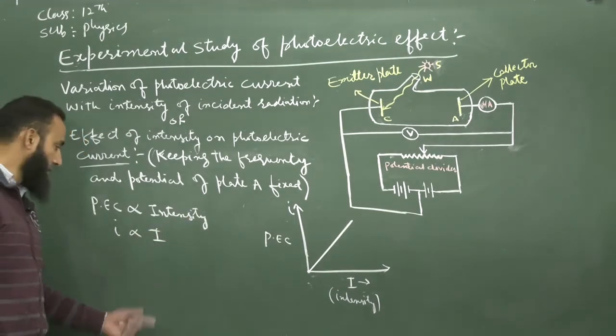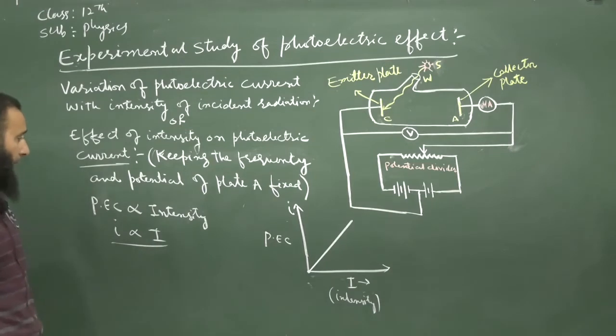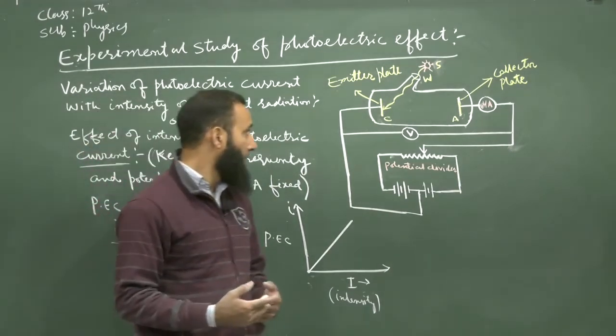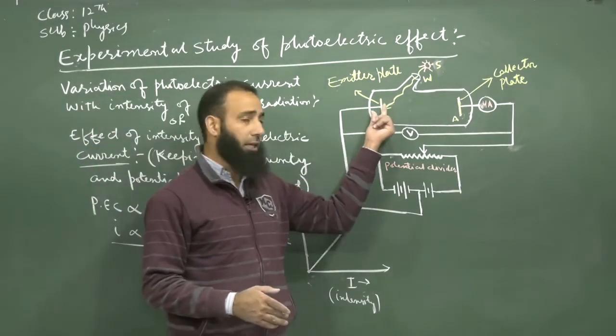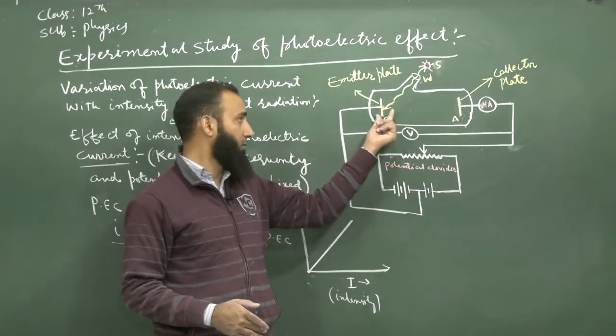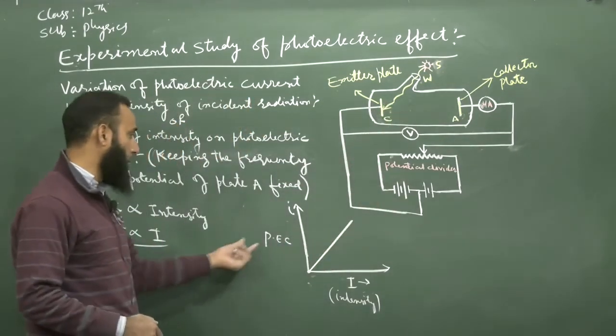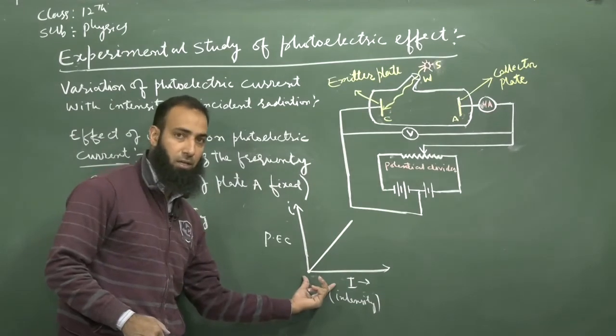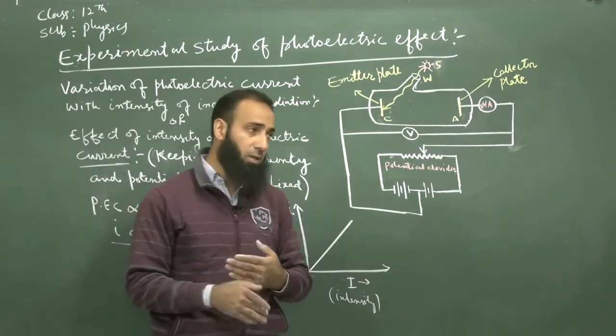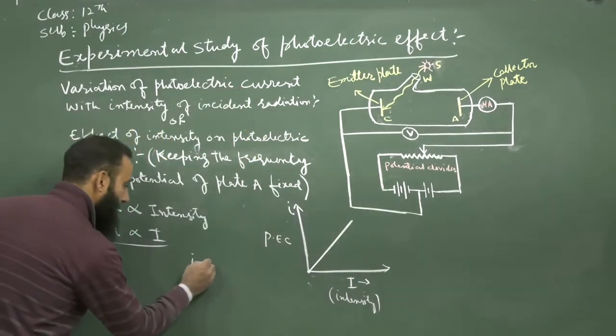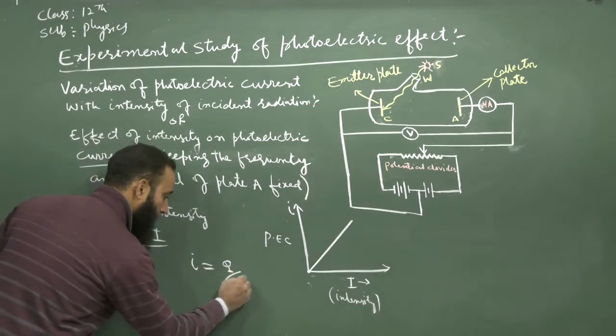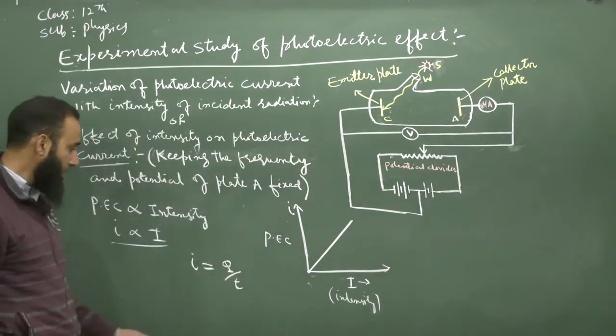What does this mean? It implies that when we increase the intensity, the photoelectric current also increases. We know that current is measured as the charge flowing per unit time. How much charge flows in the circuit per unit time.